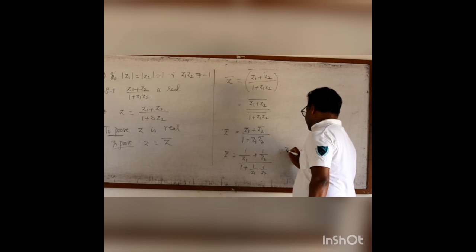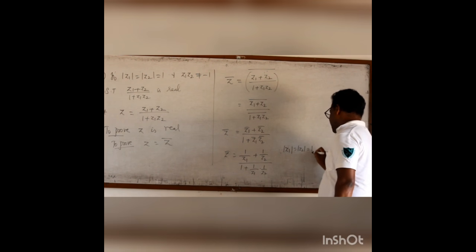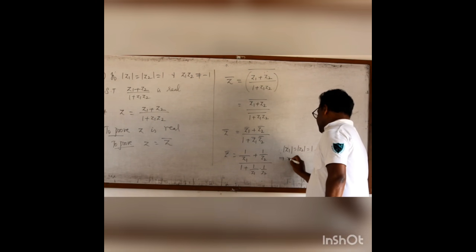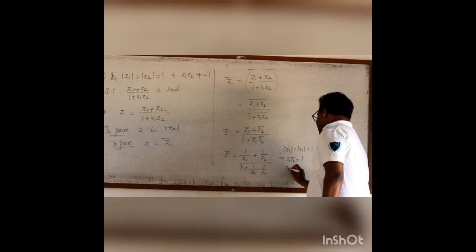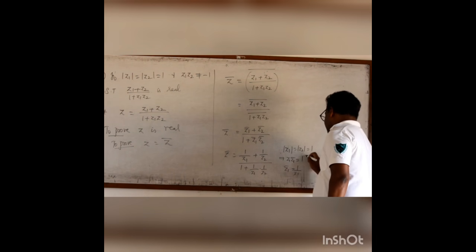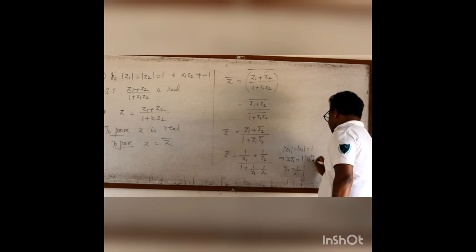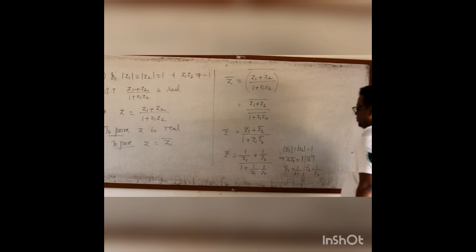Since modulus Z1 and modulus Z2 are 1, Z1 Z1 bar equal to 1, then Z1 bar is 1 by Z1. Similarly, Z2 bar is 1 by Z2.